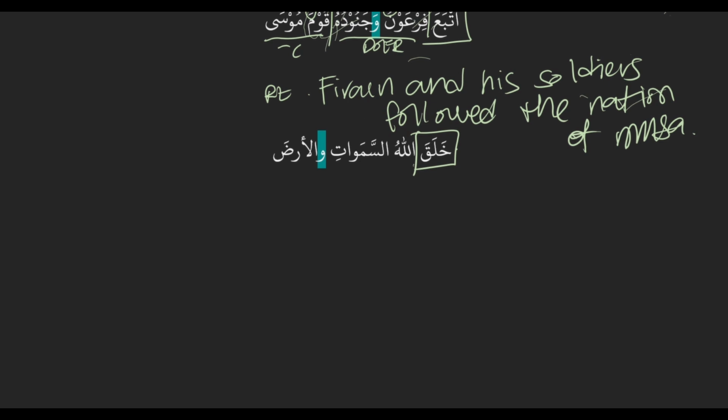Once you find your action, just leave it alone and move forward. Actions are never related to anything. If you think back to our 5 fragments, none of them involve an action. So box off your action, leave it alone, move forward. So I'm just going to look at Allahu and as-samawati.